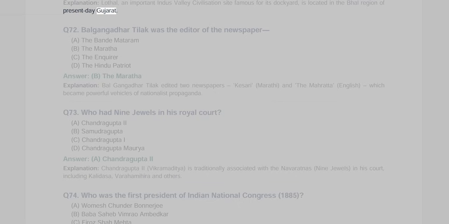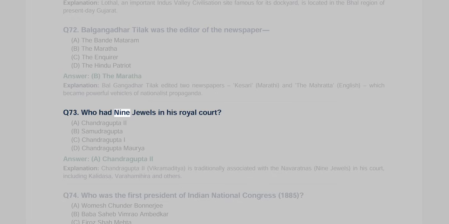Q72. Bal Gangadhar Tilak was the editor of the newspaper A. The Bande Mataram, B. The Maratha, C. The Enquirer, D. The Hindu Patriot. Answer B. The Maratha explanation. Bal Gangadhar Tilak edited two newspapers, Kesari, Marathi, and the Maharatta, English, which became powerful vehicles of nationalist propaganda.